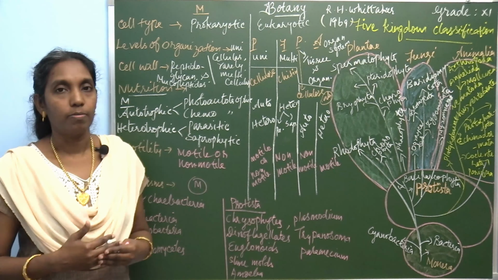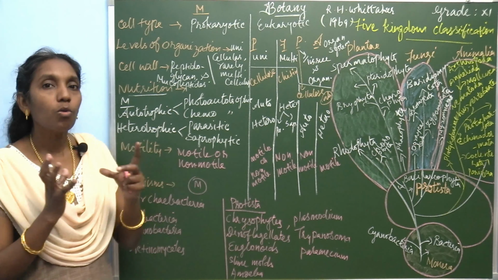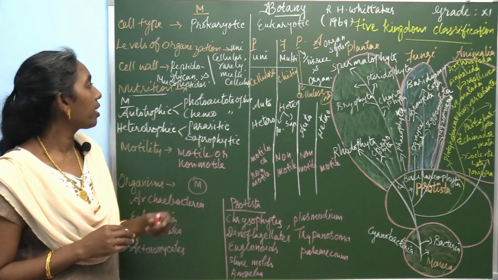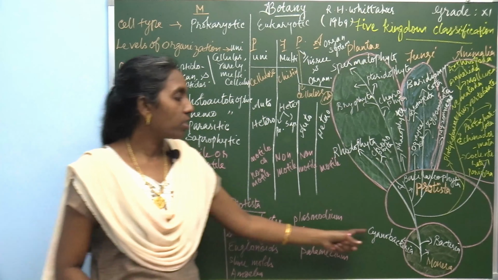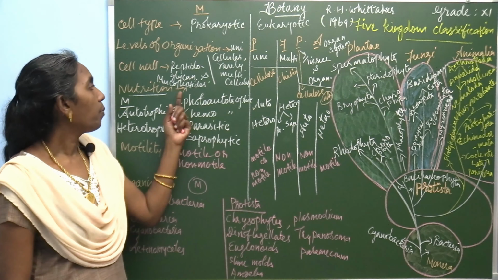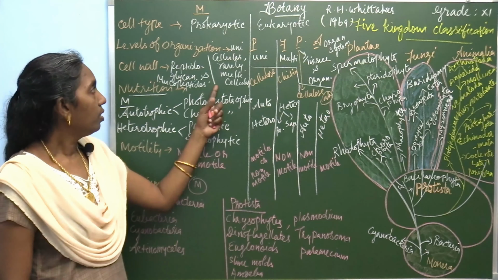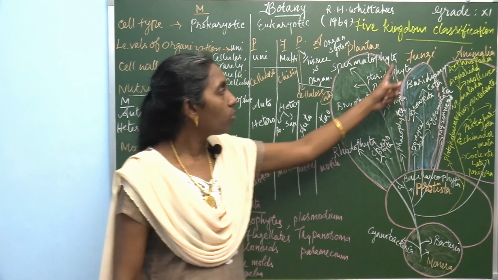Then cell wall. We know there is a cell wall present in certain organisms. Here in Monera, the cell wall is made up of peptidoglycan and mucopeptides, because Monera contains bacteria, and the bacterial cell wall is made up of peptidoglycan and mucopeptides. Then Kingdom Protista, the cell wall is made up of cellulose, and the fungal cell wall is made up of chitin.